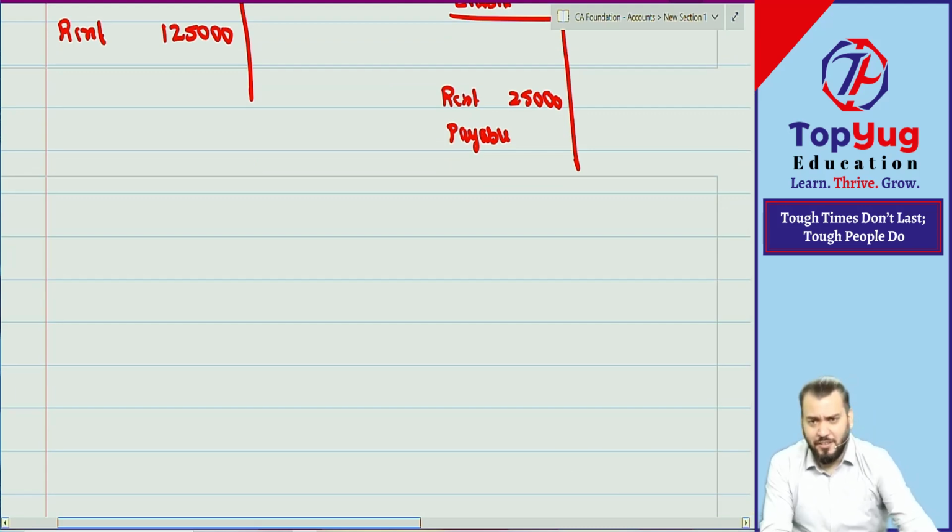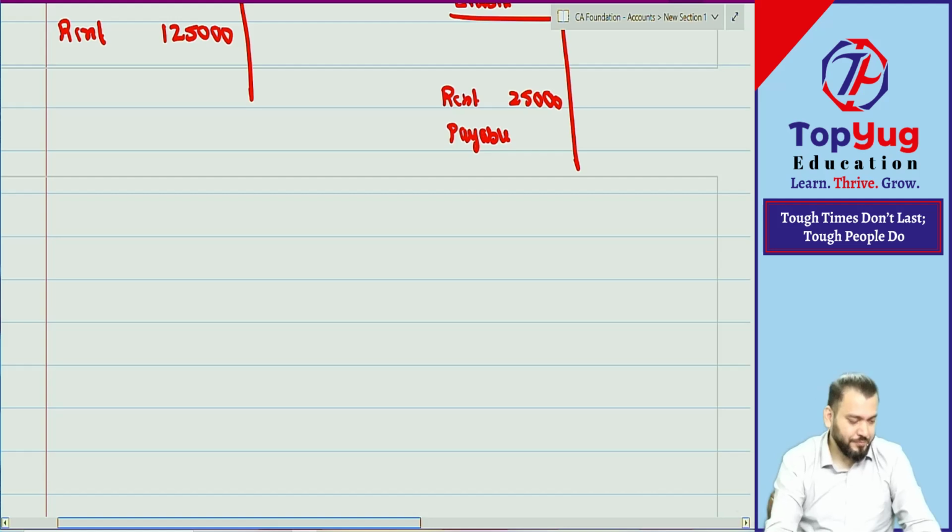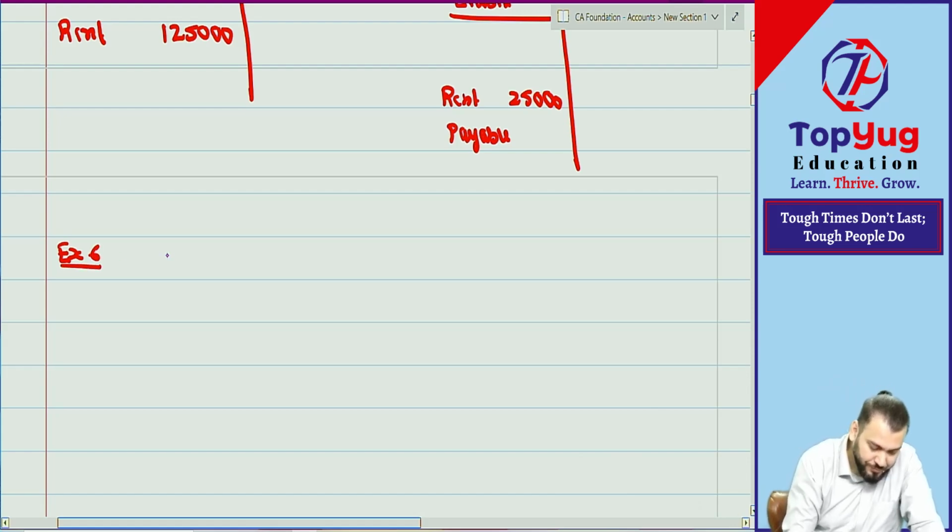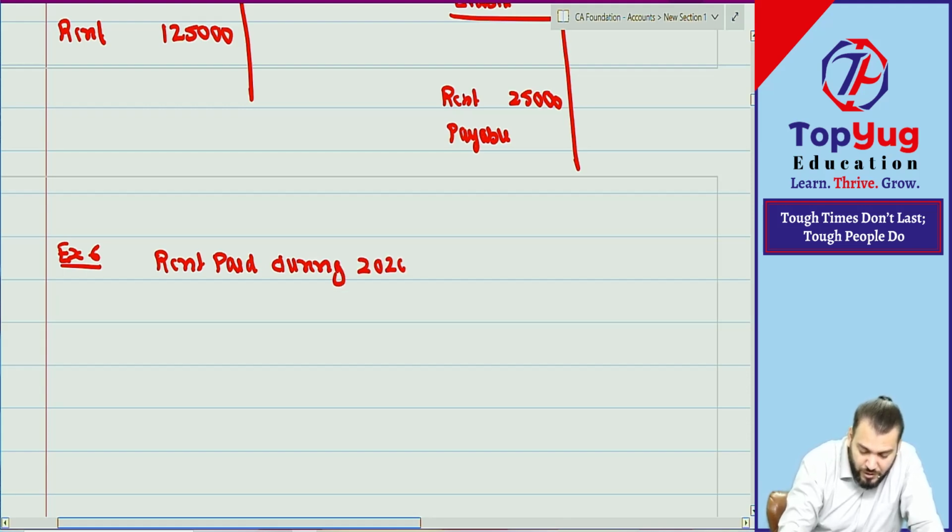So let me take one more example. Example number 6. Rent paid during 2020-21 is 3 lakh. Correct.